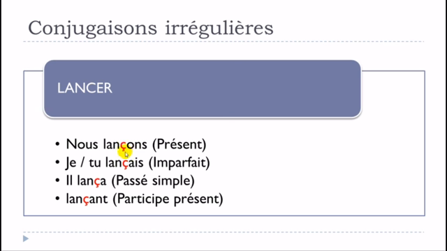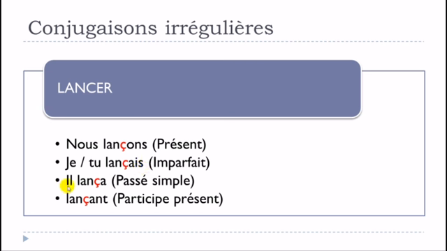That's the only modification we will have to make for this subgroup of irregular verbs. It will be exactly the same thing for the imparfait form. I put this je and tu because they have the same ending here, but instead of just putting this c, you will put this c cédille and you will get je lançais, tu lançais.